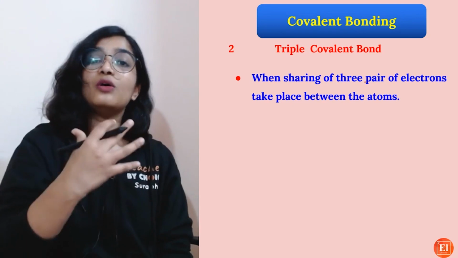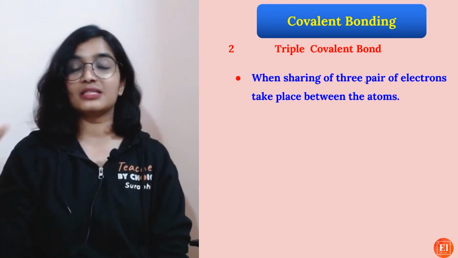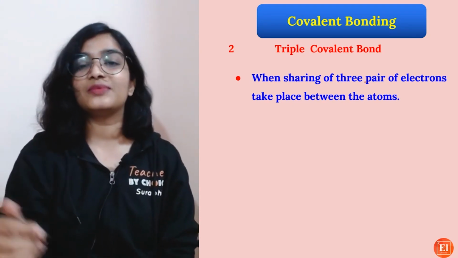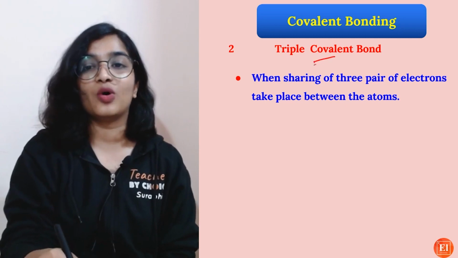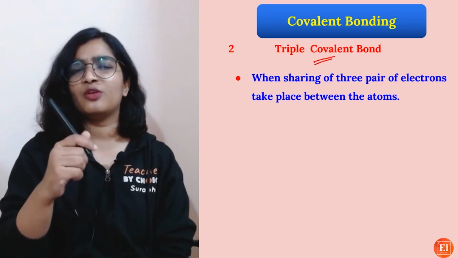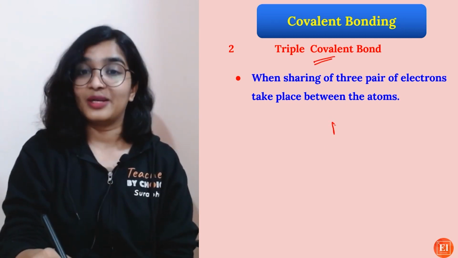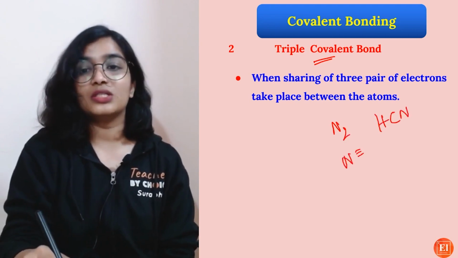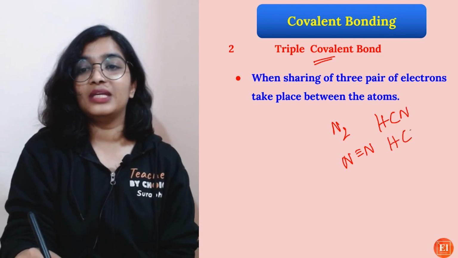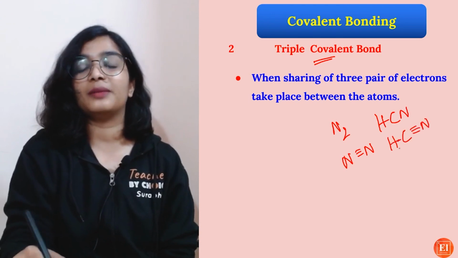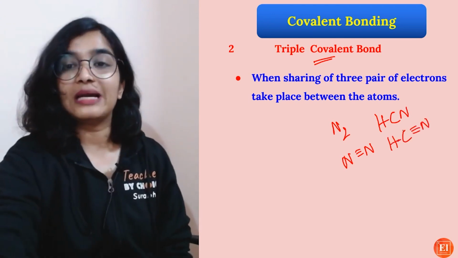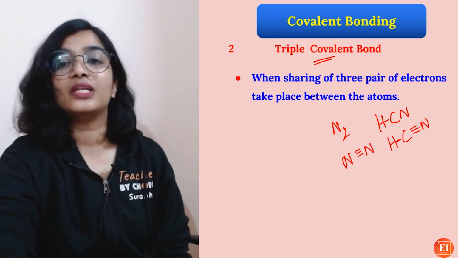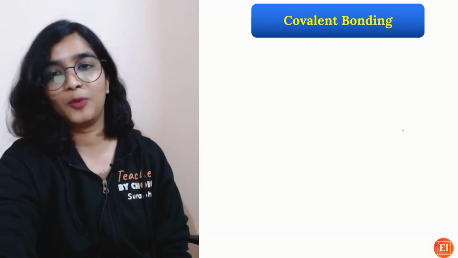So when there is sharing of 3 pairs of electrons between the atoms, that is when a triple covalent bond is formed. Can you give me an example? Nitrogen, very good. Nitrogen, triple bond, even in between carbon and nitrogen, there will be a triple bond. So these are a few examples of compounds having triple covalent bond.